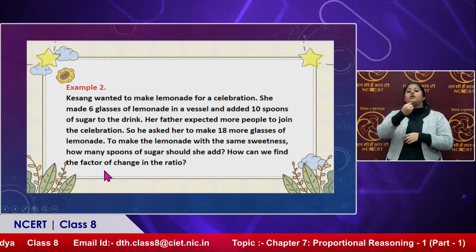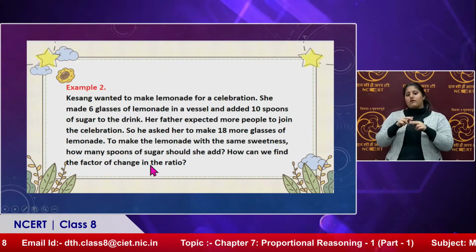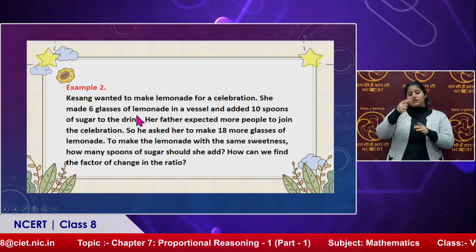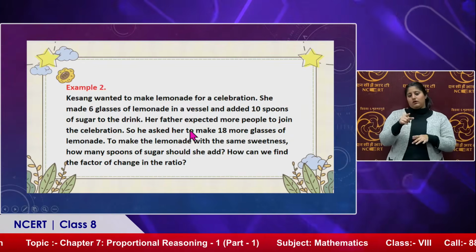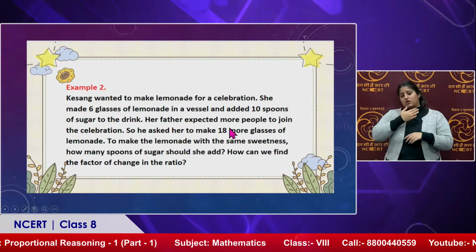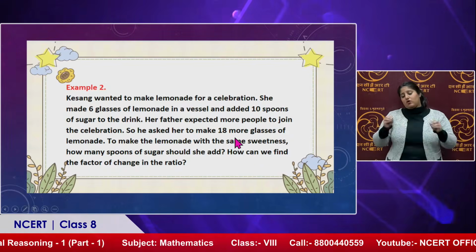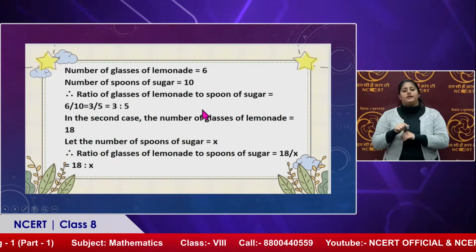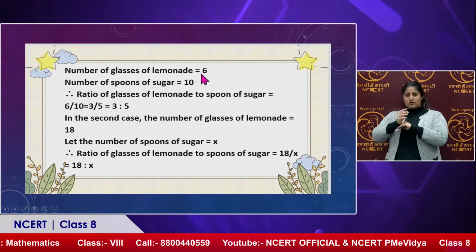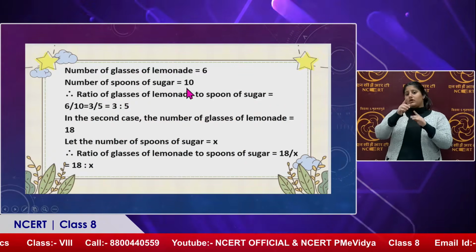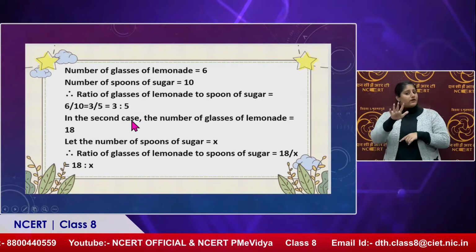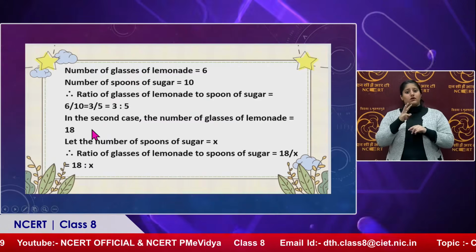How can we find the factor of change in the ratio? She has already added 10 spoons of sugar in 6 glasses of lemonade. Basically, we need to find out how many more spoons of sugar she is going to add in 18 more glasses of lemonade. So, how are you going to calculate? Look, number of glasses of lemonade 6, number of spoons of sugar 10. So, what is the ratio? 3:5.